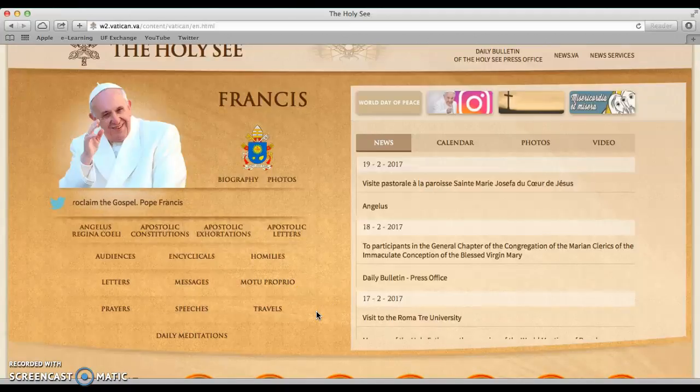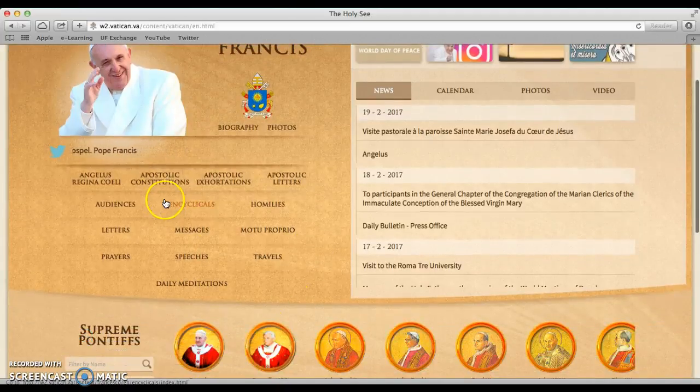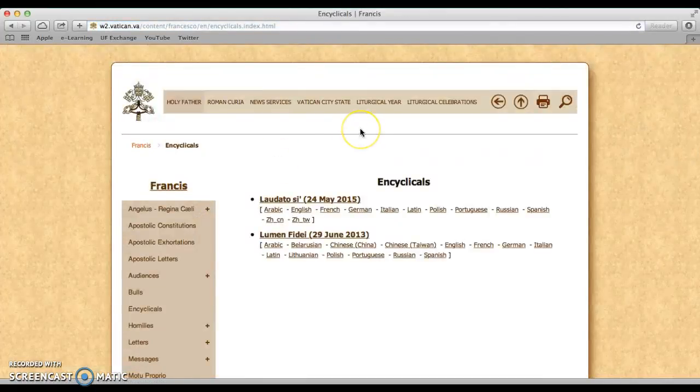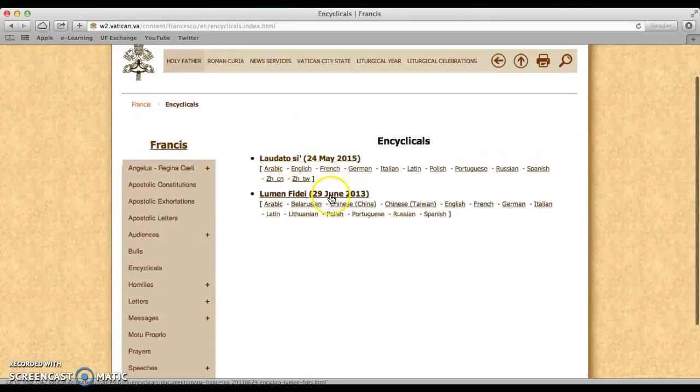So for the sake of this assignment, what we are going to be utilizing is right here, called the encyclicals. So we're going to click on that. Now we're brought to the two most famous encyclicals from Pope Francis. It's Laudato Si, delivered in 2015, and Lumen Fidei, delivered in 2013. A great thing about these two is that you can read them in multiple languages, so that can suit your needs. But for my sake, since we are currently on the English website, if I just click on it, it's going to stay English for me.